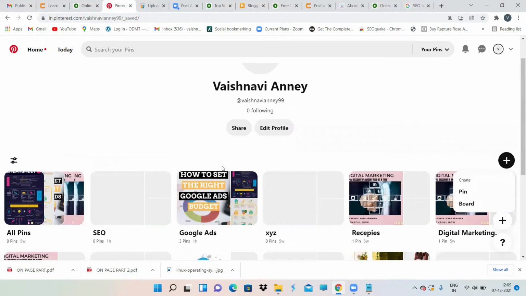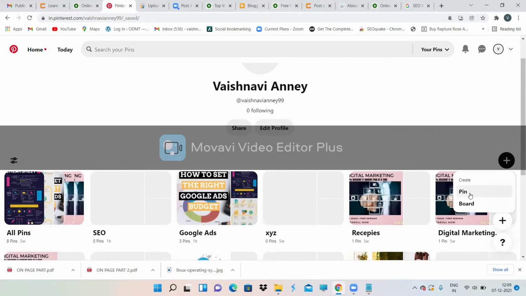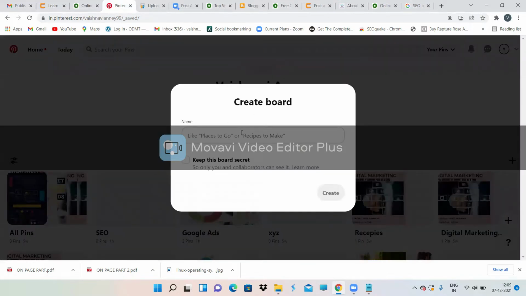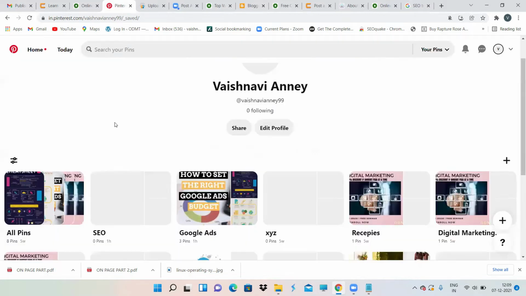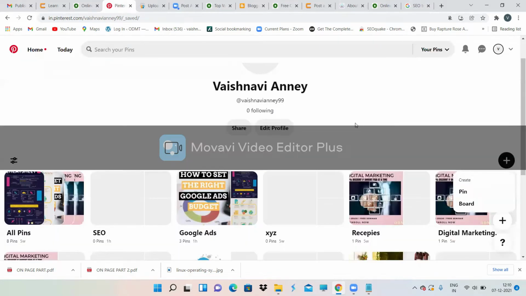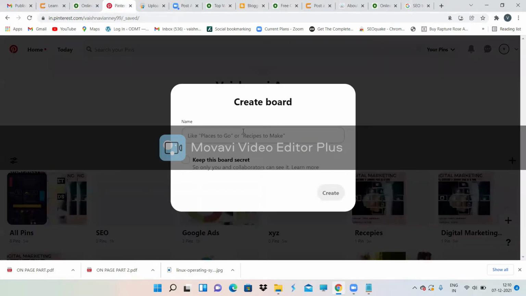This is how it is going to look when you log into your Pinterest account. Then create pin or create board. Do not create a pin directly, because you should have a board first to pin something. Go to create a board. Then you have to write what kind of board you want to create. Suppose you are into digital marketing, then you can give digital marketing over here. If you are into something else, like cooking, then give a recipes board. It's up to you, whatever board you want to give. You have to give a board name over here. I'm just giving digital marketing as my board name.